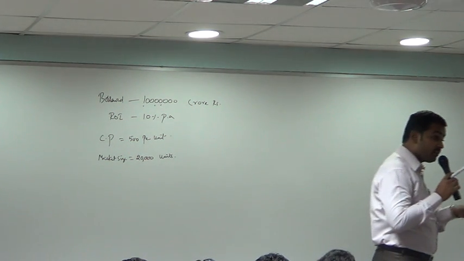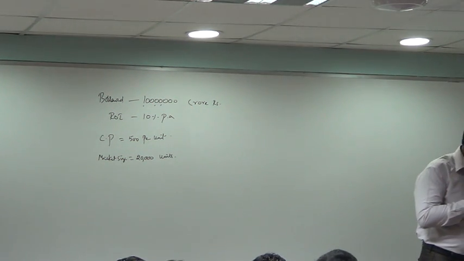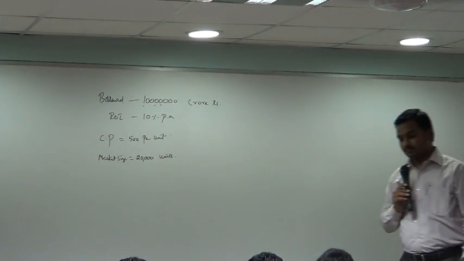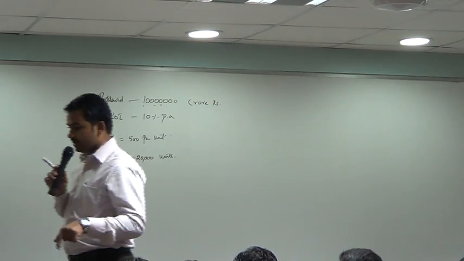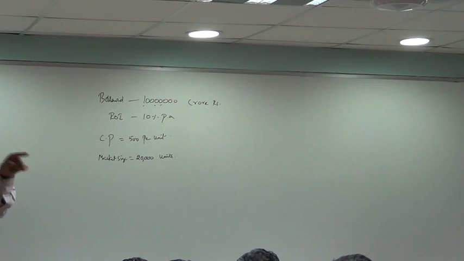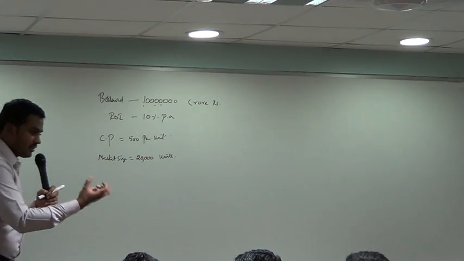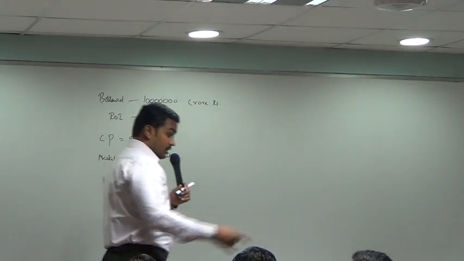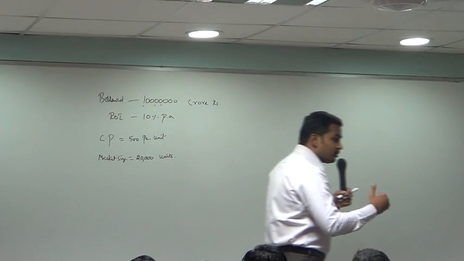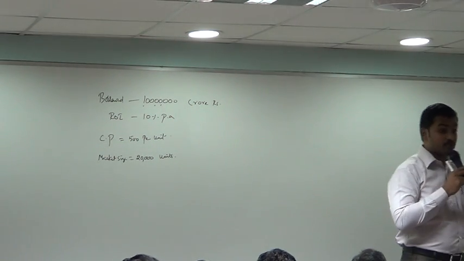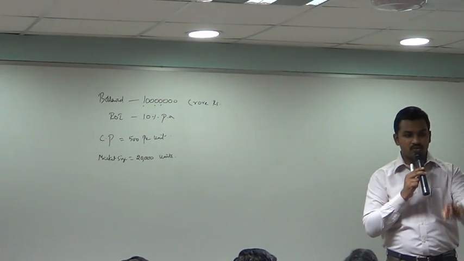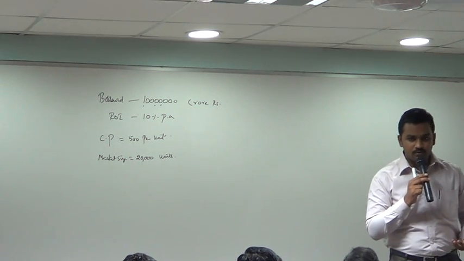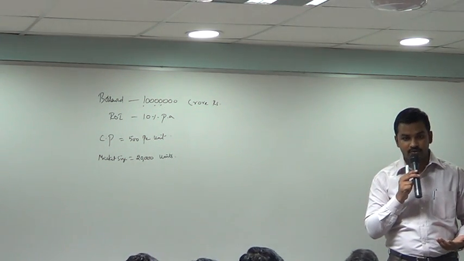If he sells for 550, can we recover our interest cost? Just check. If I sell the products at 550, 20,000 units into 550, it is 1 crore 10 lakh. I can repay that 1 crore principal. I will be still left with 10 lakh. With that I can pay interest. This is the minimum price. If you sell below this, you are going to get a loss. If you sell above this, you are going to get a profit. Suppose consignee sells all the goods for 600, then I'll make a good profit. I'll start making 10 lakh rupees profit.